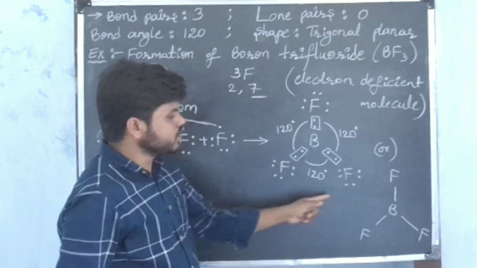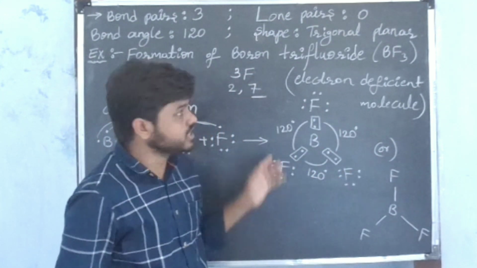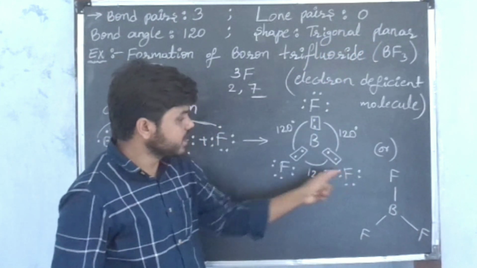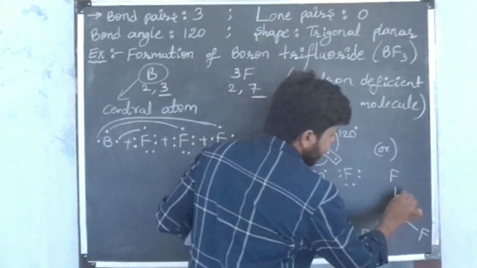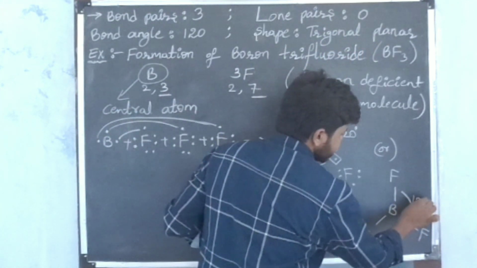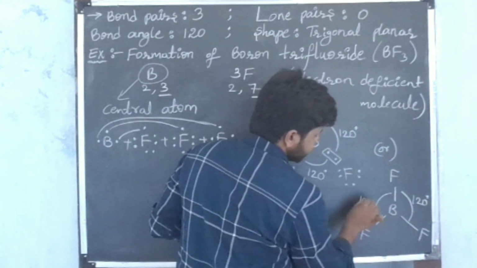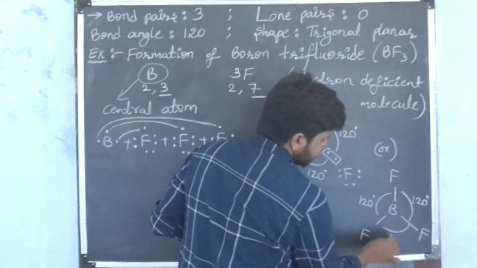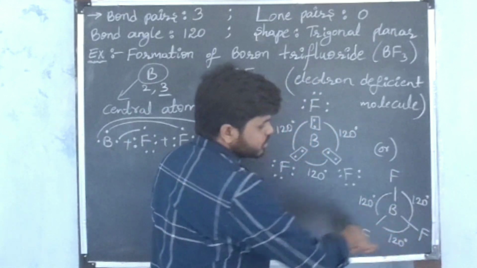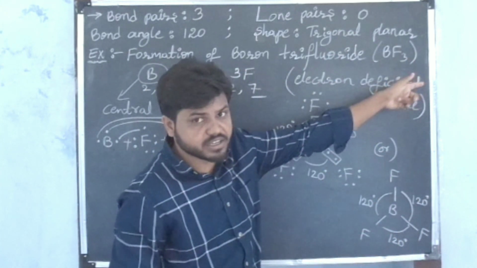The shape of the molecule is what? Trigonal planar. The shape of the molecule is trigonal planar. Here also the angle is how much? 120 degrees. Bond angle is 120 degrees. And the shape of the molecule is what? The shape of the molecule is trigonal planar.